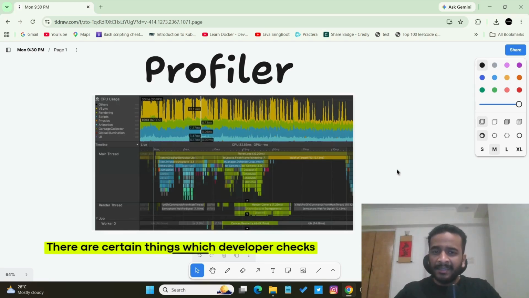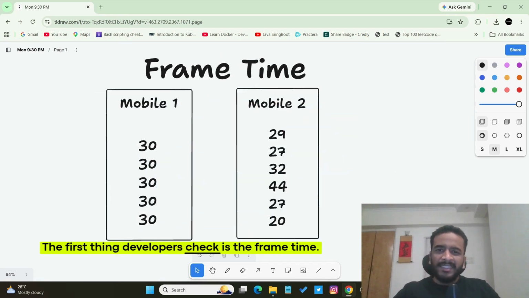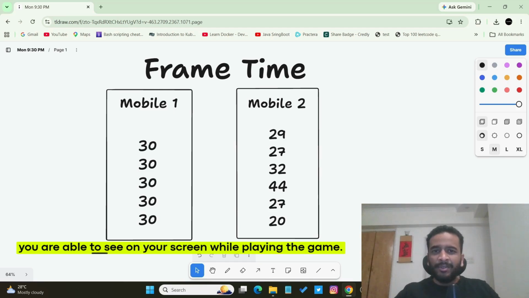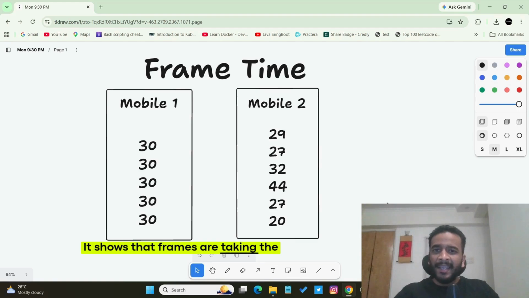There are certain things which developers check in order to see if the game has consistent performance on two different devices, and these are some of the factors. The first thing developers check is the frame time. Now, frames are nothing but the images that you are able to see on your screen while playing the game. The important question that frame times answer is not about how many frames you see on the screen. It shows whether frames are taking the same amount of time to show to the user or not.